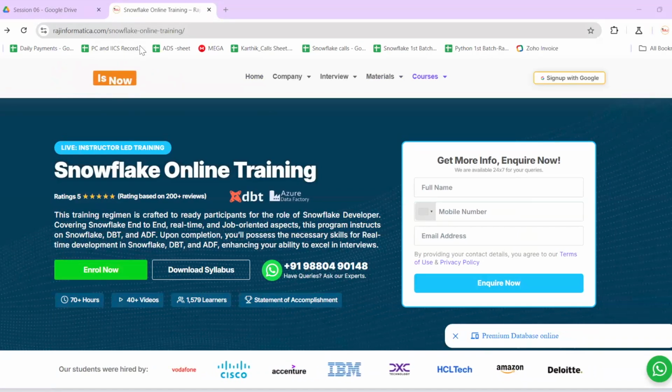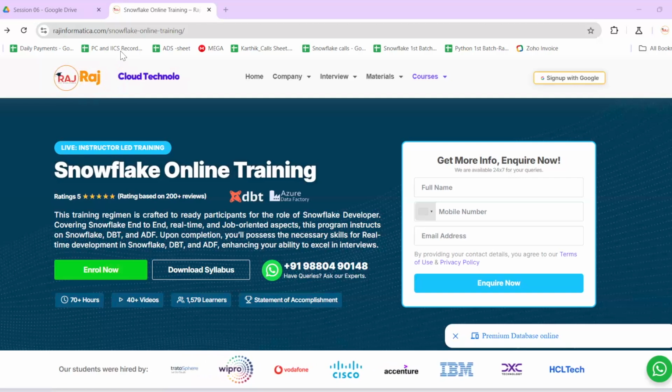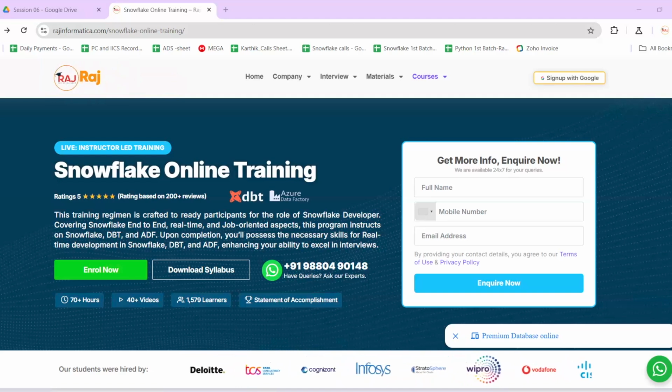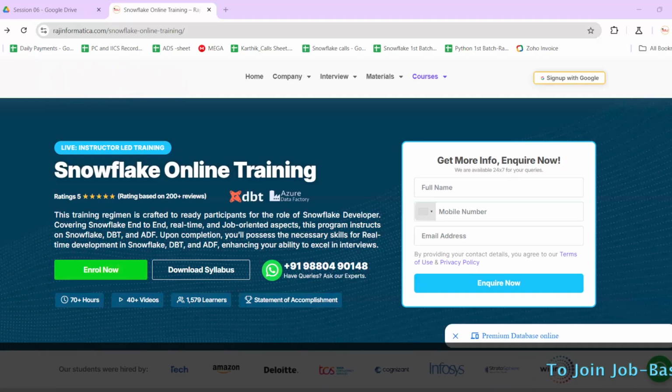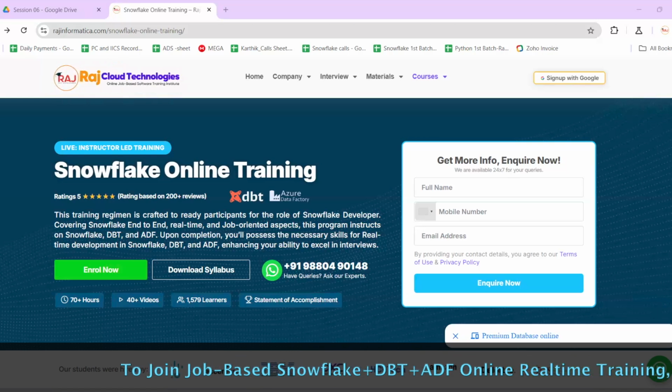And one more thing, Sai Sri, to be frank, I have 12 plus years of experience on a reporting tool named Cognos. I want to upskill to some new technology. Will it be suitable for me?